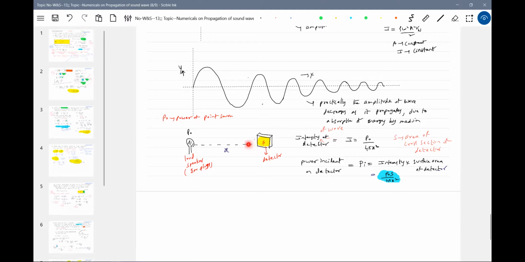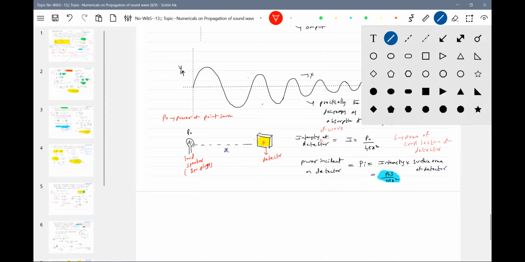Now how to calculate how much power is flowing to the detector? The power incident on the detector is the intensity of the wave at the location of the detector into the effective area of the detector. Take the surface area of the detector and multiply this, and you'll get how much power is flowing through this detector. All the emitted power will not flow.